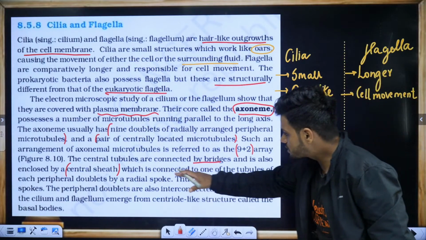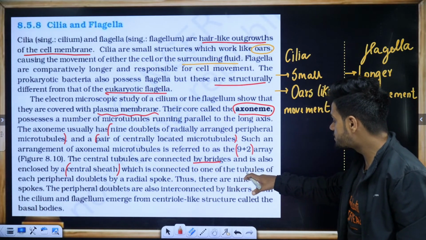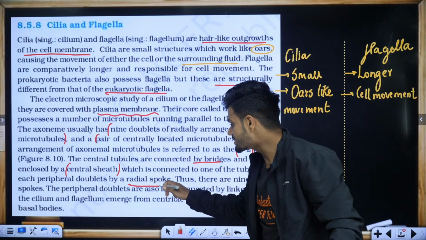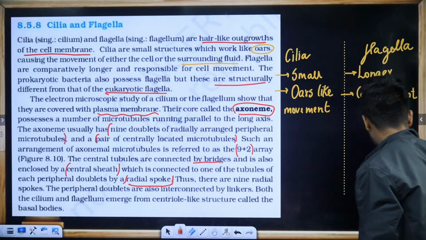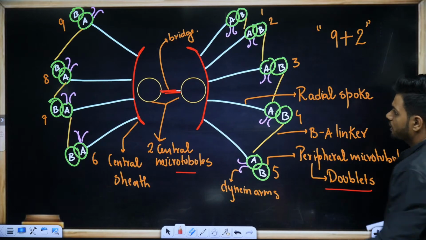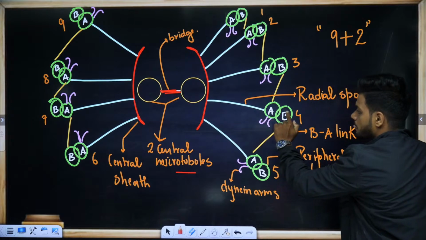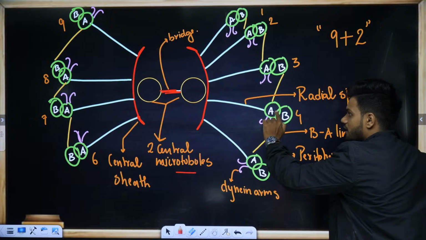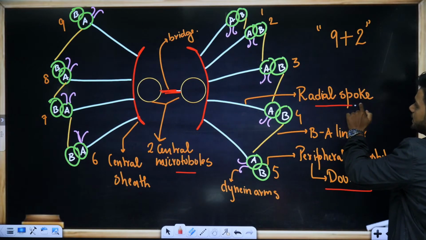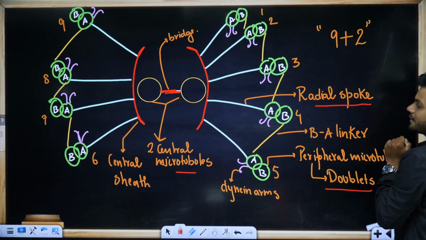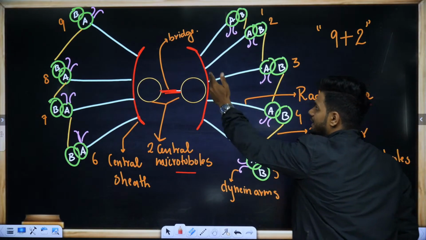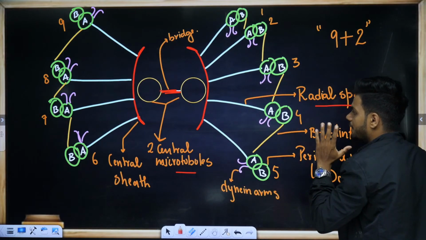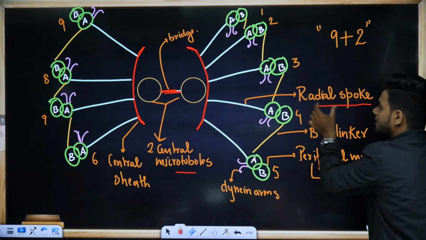Now friends, the central sheath is connected to one of the tubules of each peripheral doublet by a radial spoke. Very important to understand this concept. See here, the central sheath is connected to the peripheral microtubules with the help of radial spokes. I repeat again, the central sheath is connected to the peripheral microtubules with the help of radial spokes.